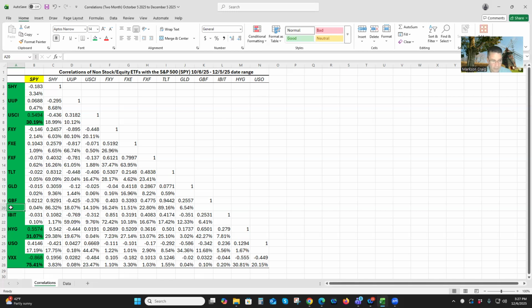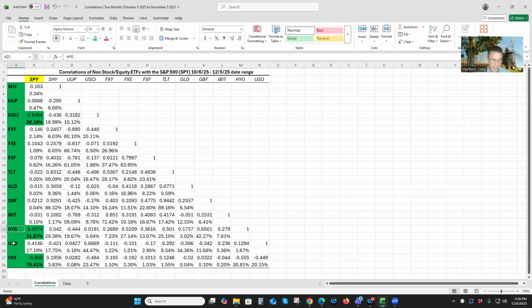GBF is a credit fund, almost no relationship. It has a positive one, but again, only accounts for 0.04% of the variance. IBIT tracks Bitcoin, but it has a negative relationship with SPY, but again, it's only 0.10% of the variance.